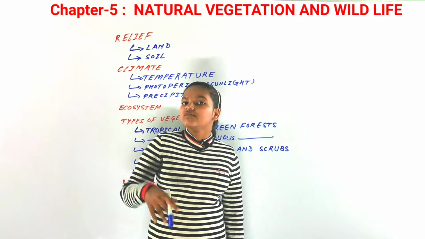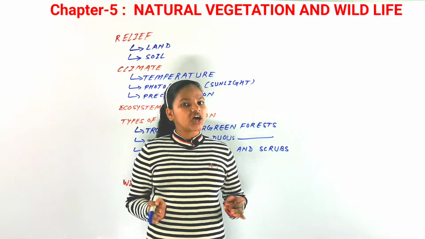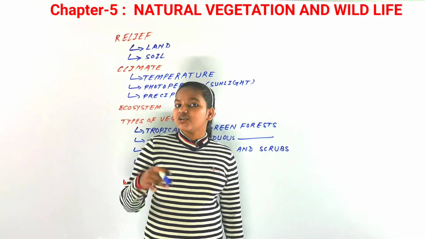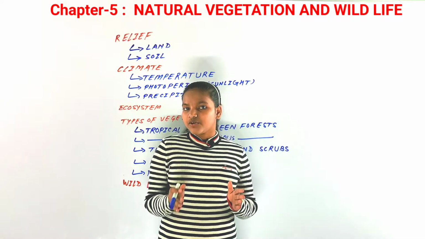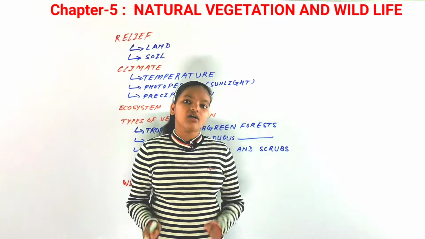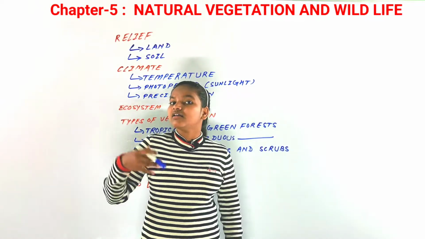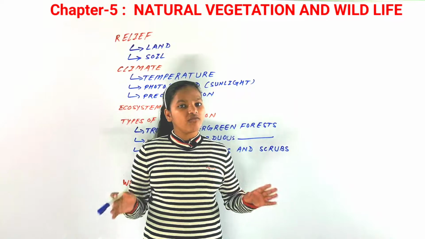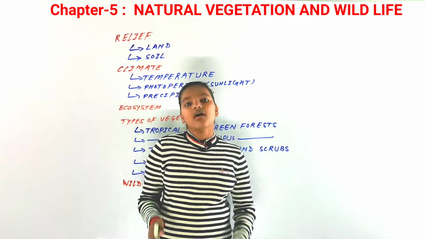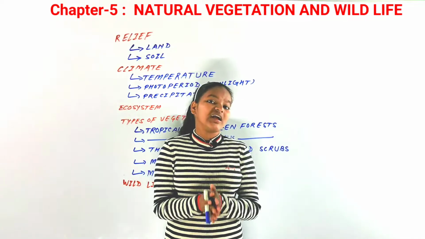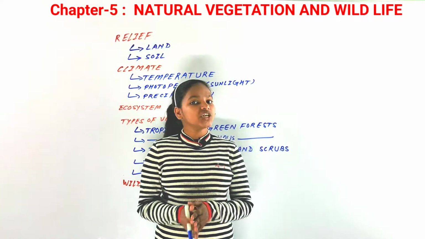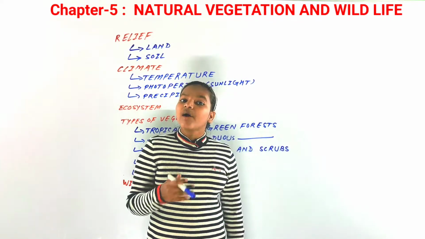If we talk about the species of plants, then in India there are about 47,000 species of plants in natural vegetation. That gives India the 12th position in the world and the 4th position in Asia. That is the ranking of natural vegetation all over the world. These rankings go up or down over the years, but according to the data given in your book, it is correct.